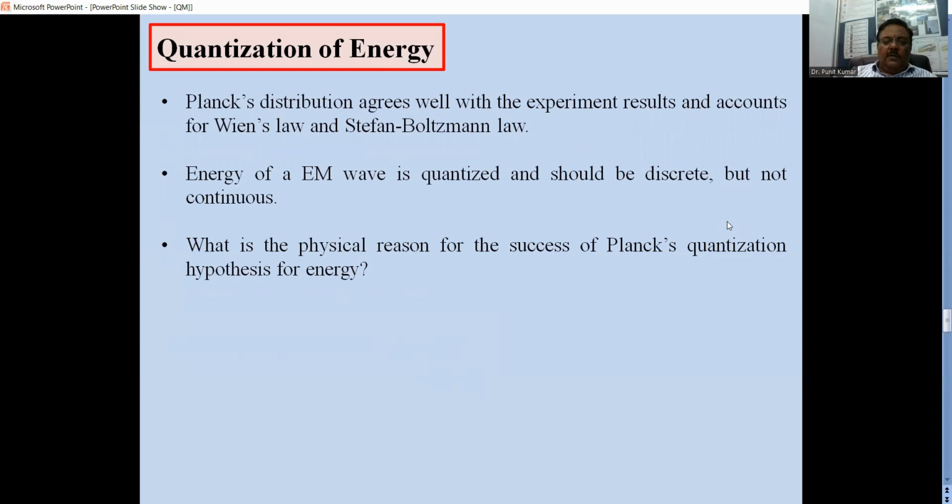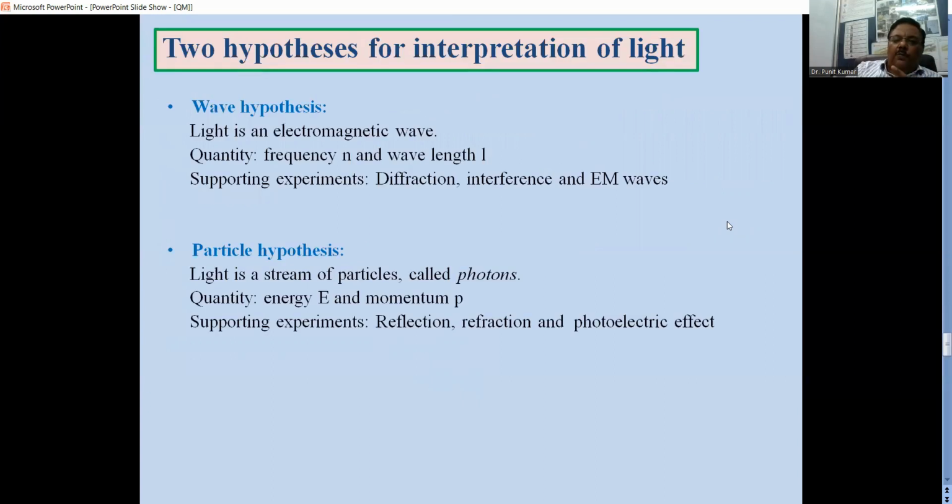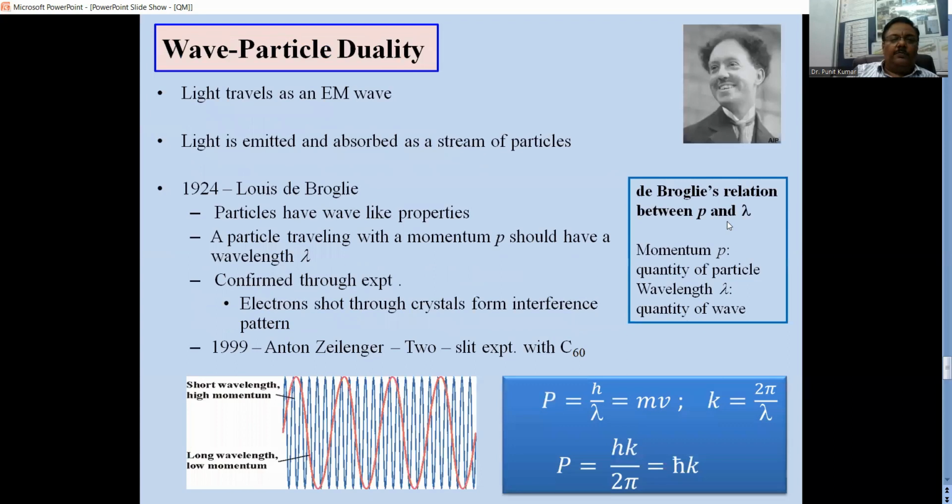Now we have two hypotheses with us. The wave hypothesis says that light is an electromagnetic wave, with frequency nu and wavelength lambda. The supporting effects are diffraction, interference, and electromagnetic wave propagation. On the other hand, we have the particle hypothesis, which says that light is a stream of particles called photons, and the quantities governing it are the energy and the momentum. It supports the experiments of reflection, refraction, the photoelectric effect, and the Compton effect.